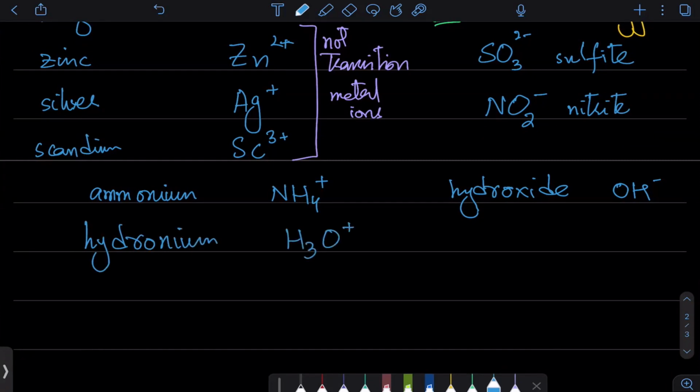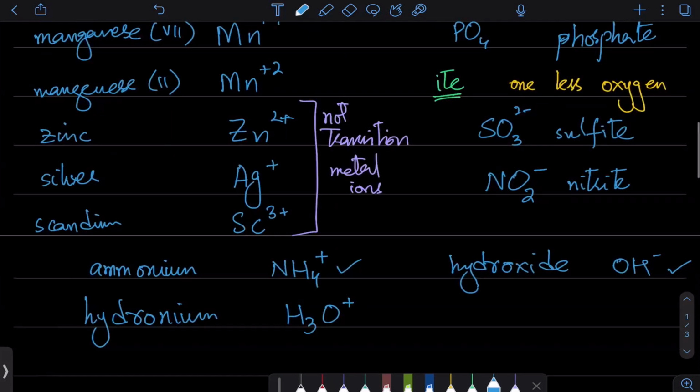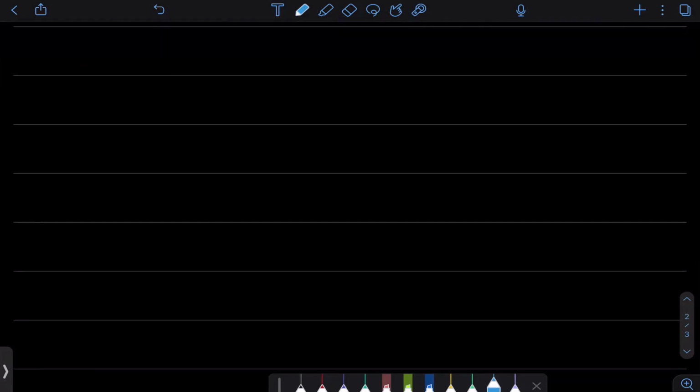Another one जिसका नाम याद करना जरूरी नहीं है, that is hydronium ion. So in hydronium ion, it's not something you need to remember, but it's something you should. But मैं tick कर देता हूँ. This, these 4, these are the ones. So now that we जैसे हमें उनके formulas का पता चल, take the cation. So whenever you're naming ionic compounds, you take the cation, you take the anion, and you just say the name. That's it. एक्स्ट्रा करने की जरूरत नहीं.